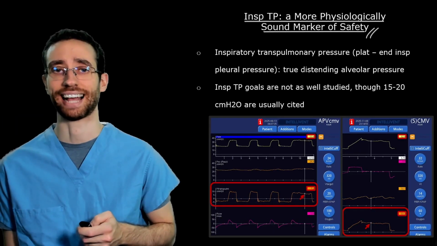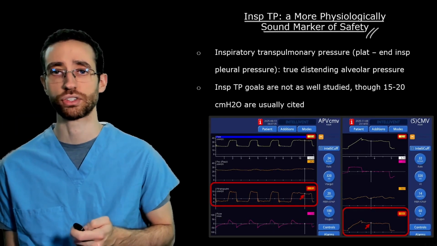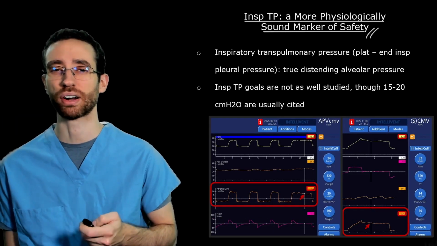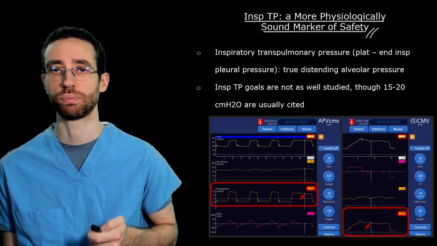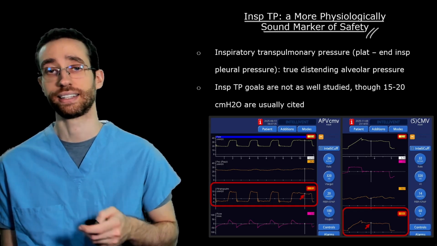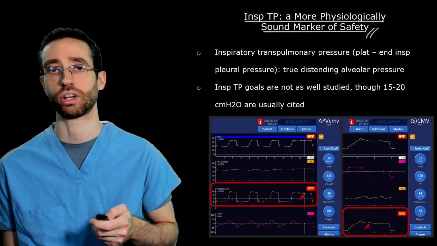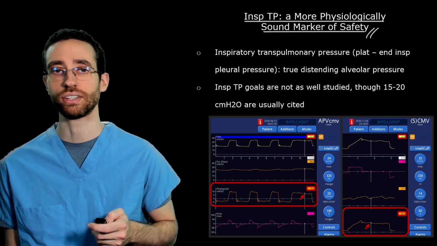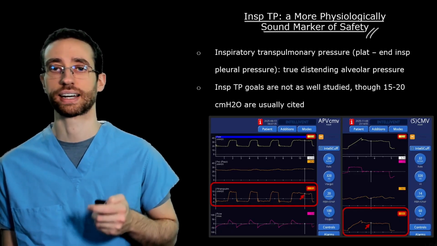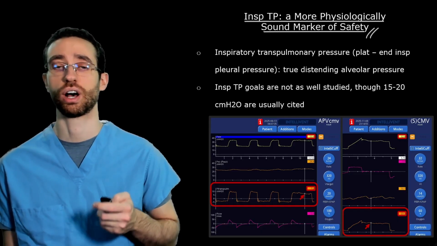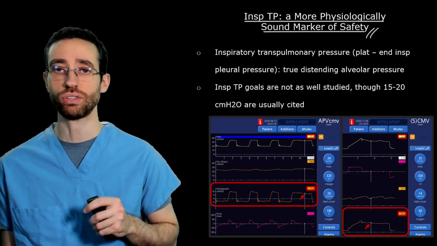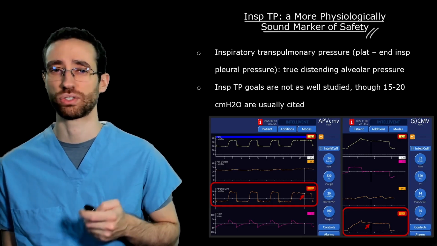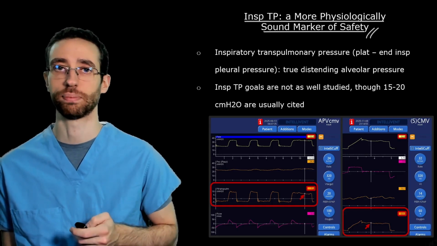These two cases highlight how similar plateau pressures can be associated with remarkably different true distending lung pressures. The difference between these two patients is that in the first, the patient on the left, chest wall compliance was much worse, accounting for a greater proportion of the overall poor mechanics, whereas in the second case on the right, chest wall compliance was just fine, and it was really the lungs that were severely abnormal.